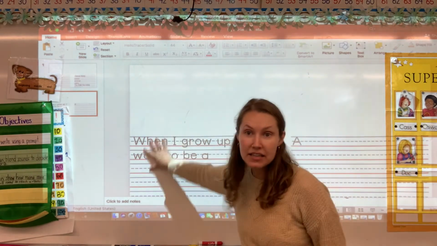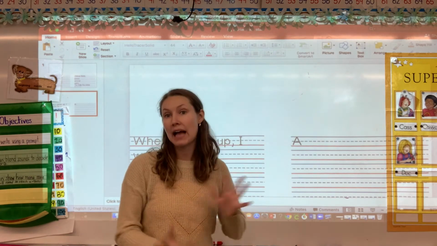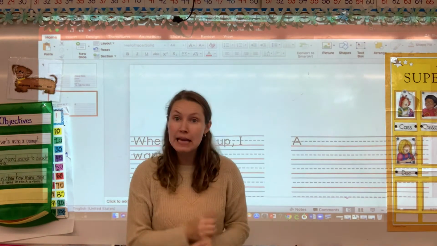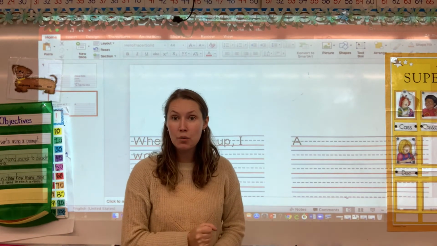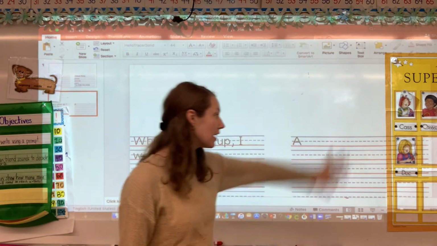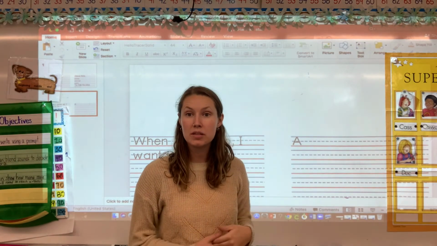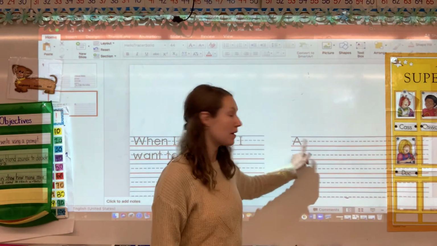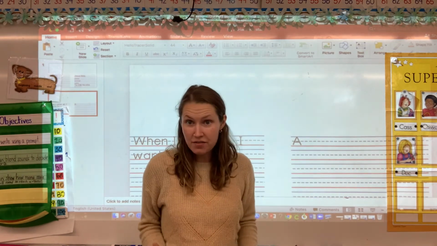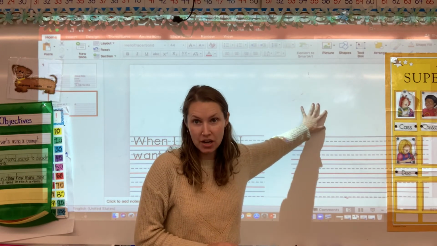So here's a sentence starter you can use. If you're not at the point of writing a sentence, so last week you were using the pages where you were practicing with labeling pictures and sounding out a word, that's okay too. I want your journal to be the best representation of your writing. You can come over here and you can just start your sentence with A. So maybe you want to be a firefighter. You can start with A, finger space, and then if you're not ready to write firefighter, that's okay. Draw me a picture. Think about those beginning sound labels that you worked on last week.